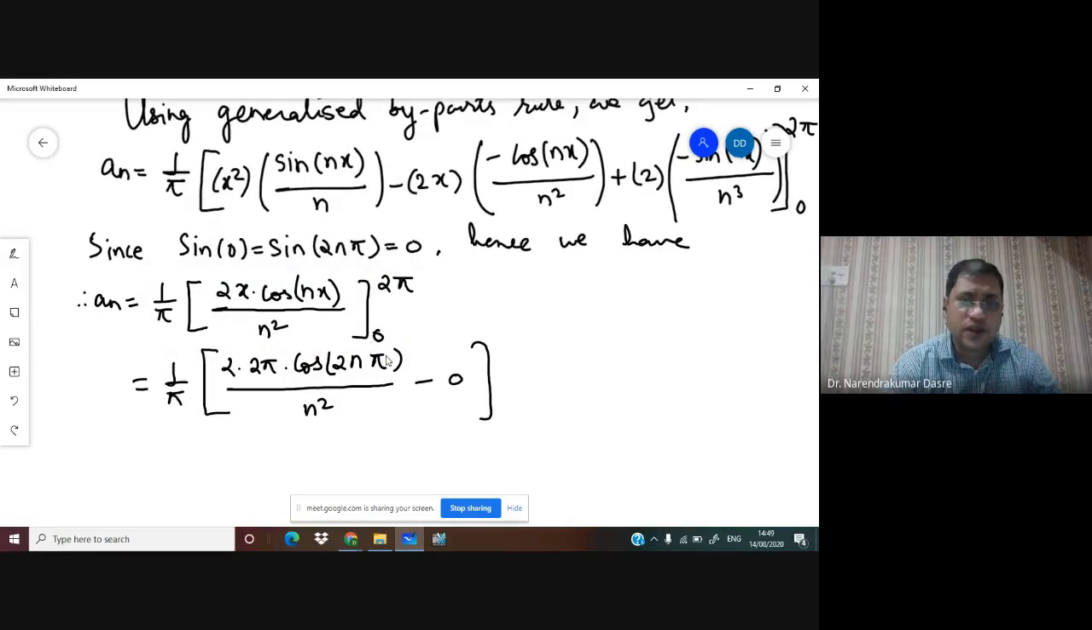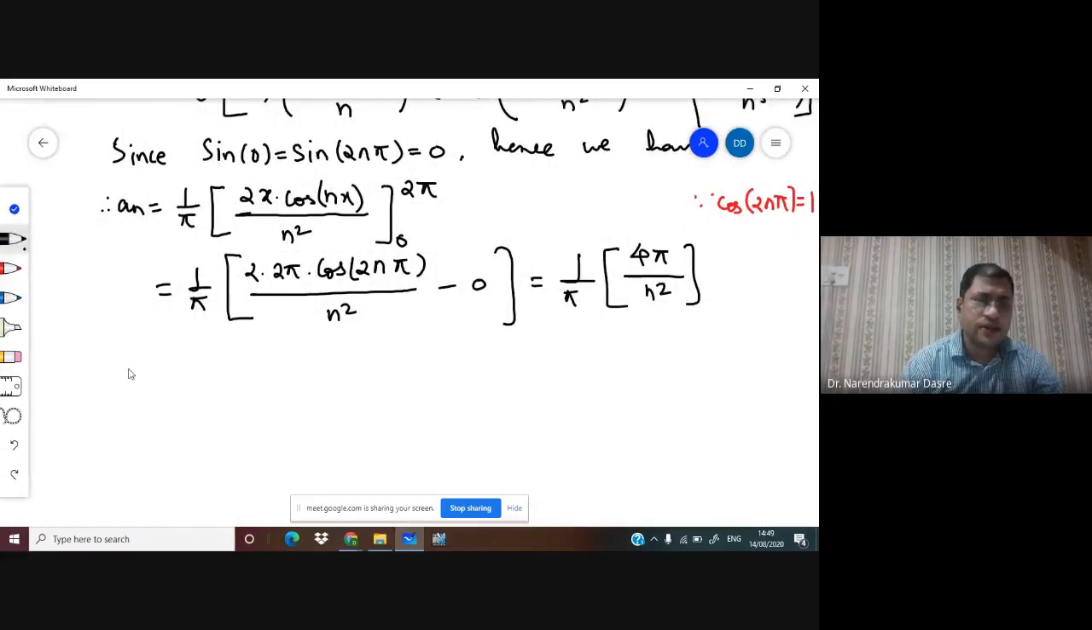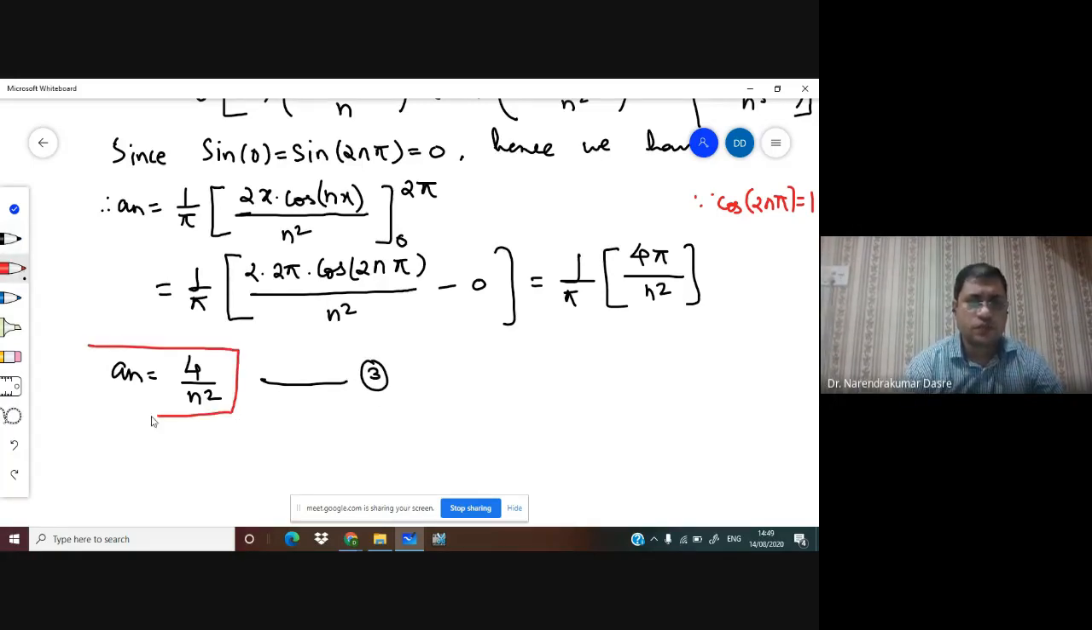So we got here an is equal to 4 upon n square. Now we have to think of what the next bn is going to be. So we got a0, we got an, and now we have to think of what this bn will be. Let us try to calculate the value of bn. Now we consider bn is equal to 1 upon pi integral 0 to 2 pi, and we have here x square into sine of nx dx.